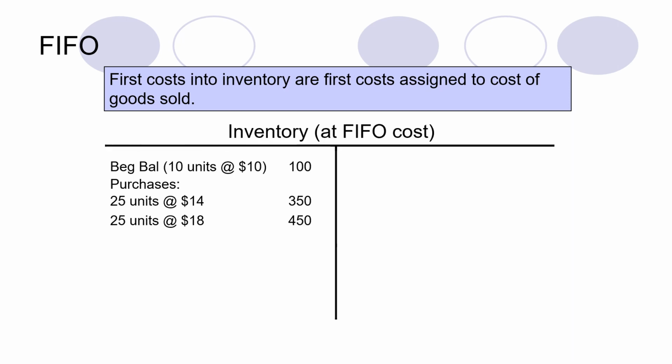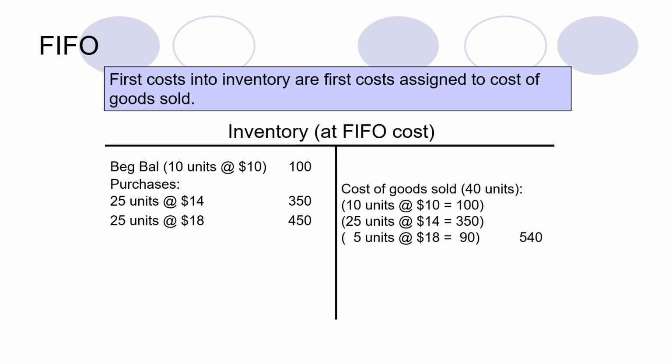The third method is FIFO. FIFO stands for first in, first out, and it suggests that we have to assign the oldest cost to the units first, and after that we assign the latest cost. So the first cost into inventory is the first cost assigned to cost of goods sold. This is called FIFO. In this case, as we already know, we have 20 units in our ending inventory and 40 units in cost of goods sold.